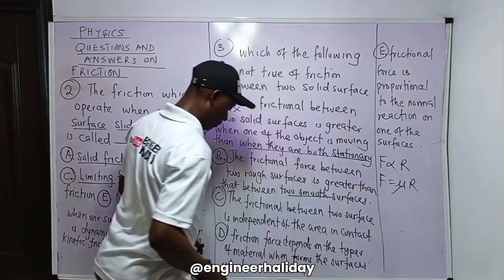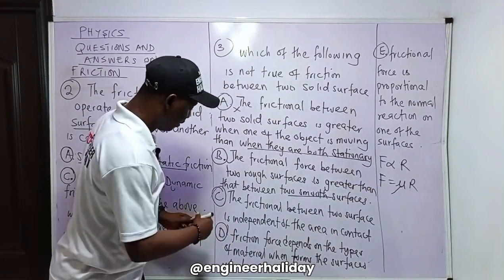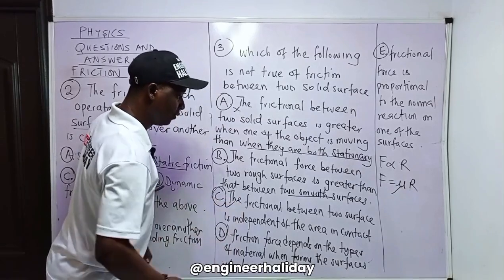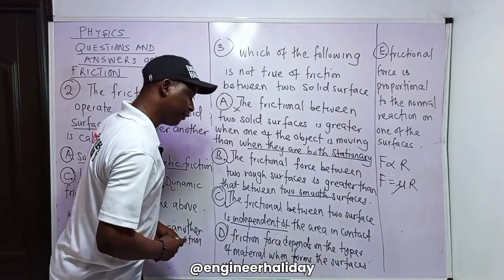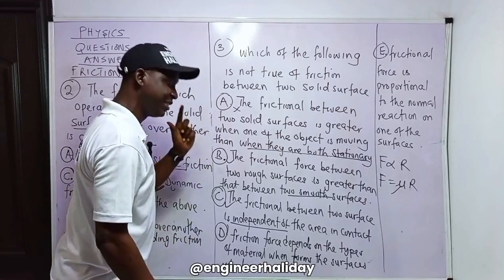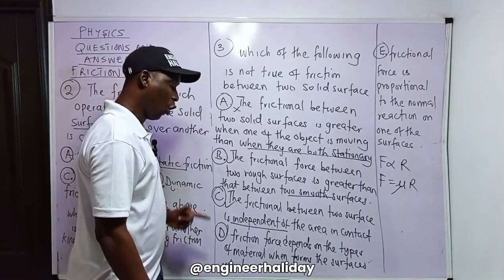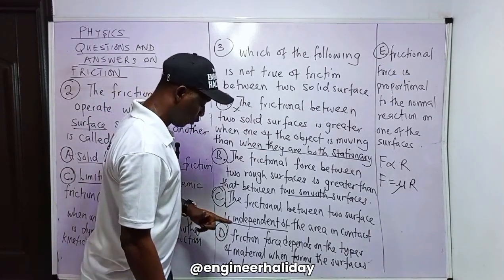So option C is correct, because it does not depend on the area of the surface in contact, neither does it depend on the velocity or relative velocity of the bodies in contact.